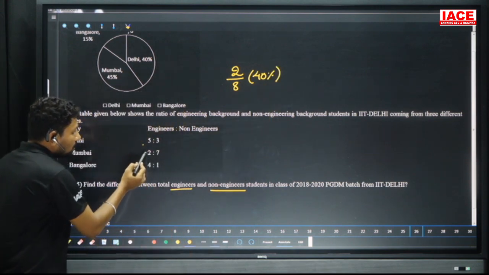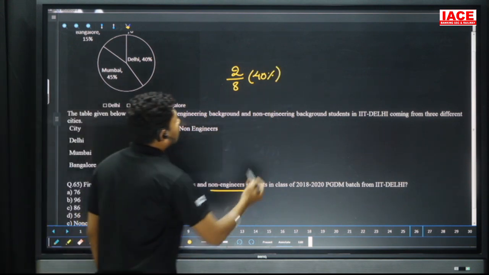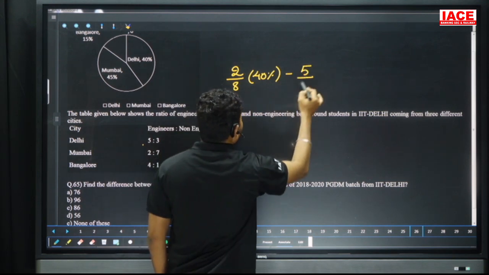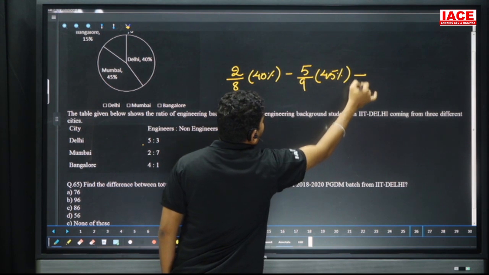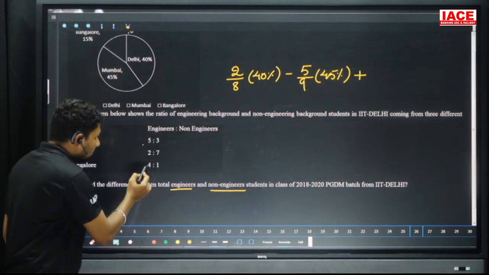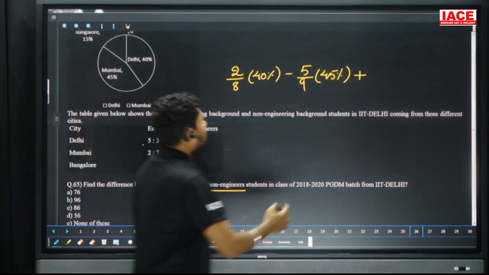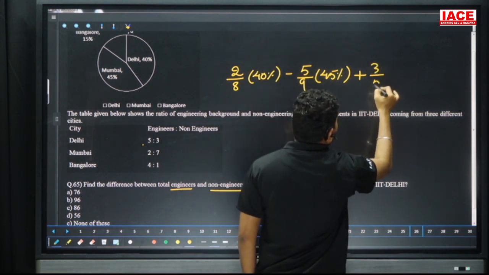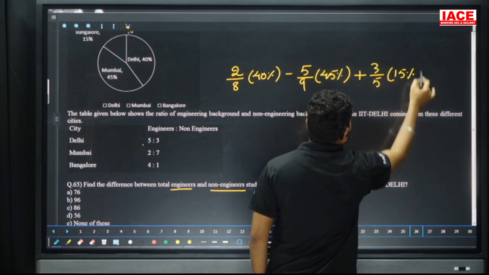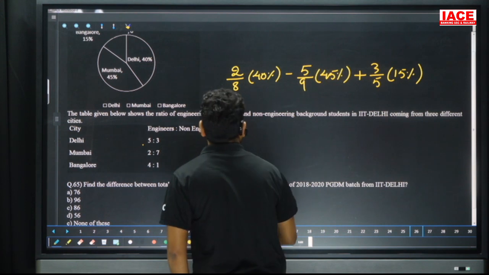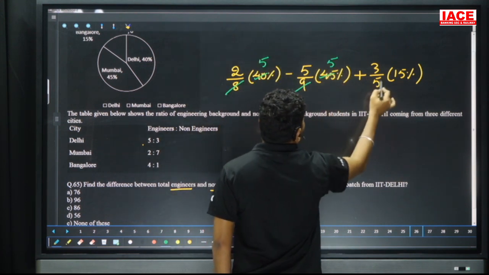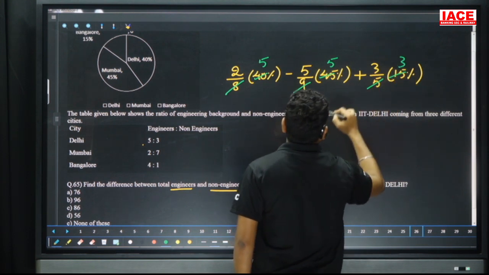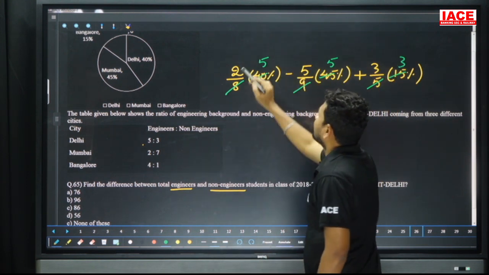And next, 2 to 7, how many parts gap? 5 parts gap. Here the minus 5 by 9 parts of 45 percentage. I am taking the gap directly. And next we are taking 4 to 1, how many parts gap? 3. 3 by 5 of 15 percentage. And we cancel the values. 8 5s are 40, 9 5s are 45, and 5 3s are 15. 3 3s are 9, 5 5s are 25, 2 5s are 10.